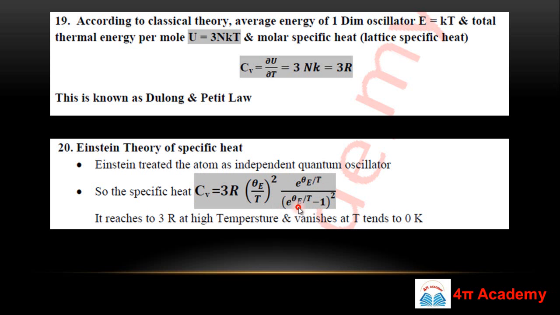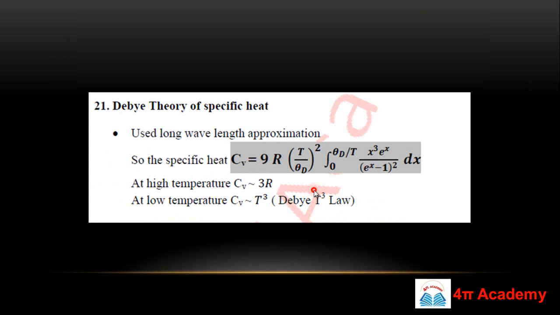So this is the formula of specific heat using Einstein theory, and it reaches 3R at high temperature. If we take T to be very high, at this point Cv will be 3R, and this term vanishes as T tends to 0 Kelvin. Theta E is the Einstein temperature. To some extent Einstein theory can explain important concepts of your crystal, but it also failed.